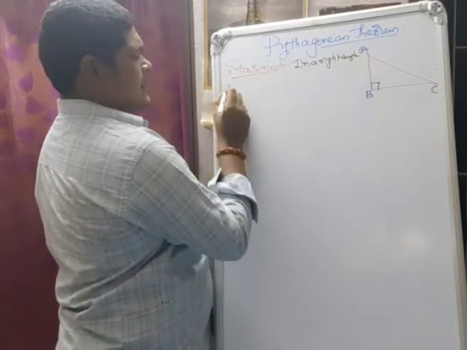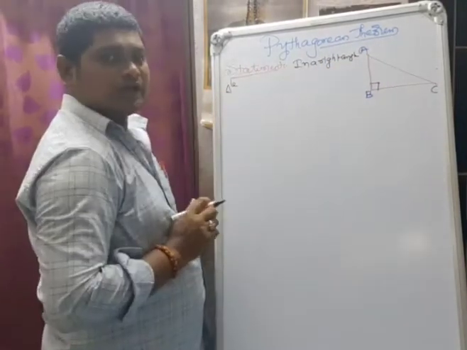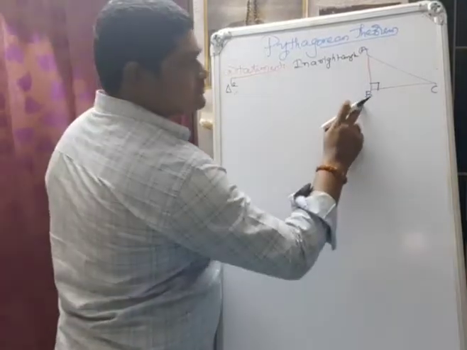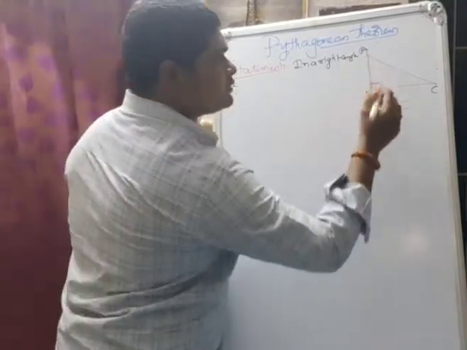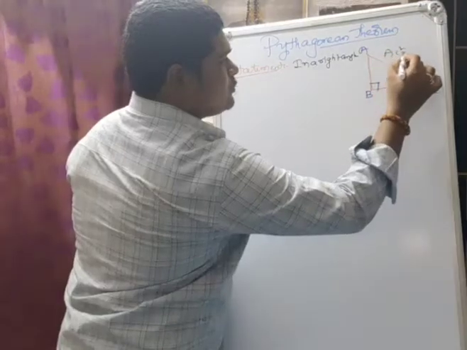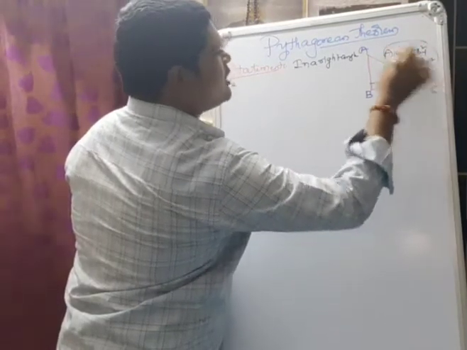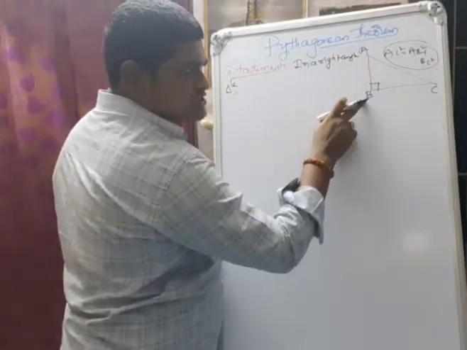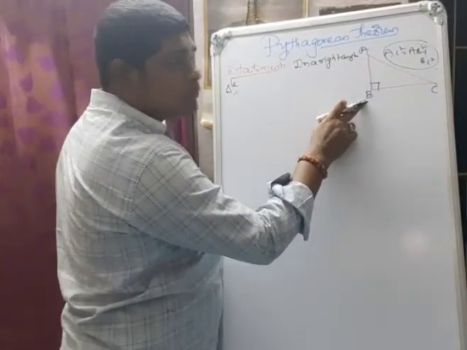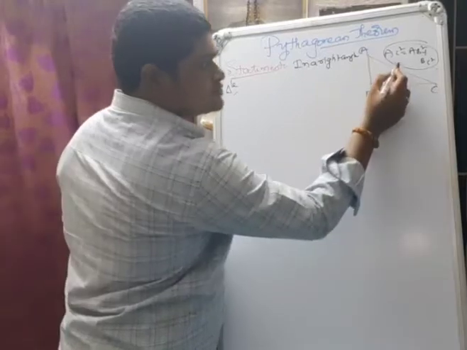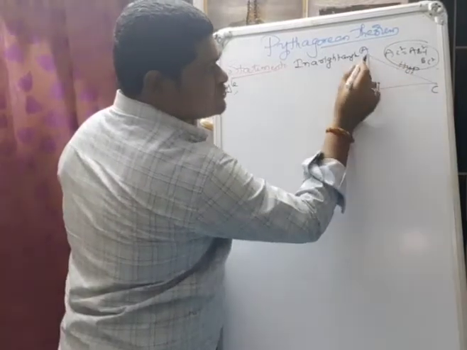Right angle triangle. Okay, next. Observe here. Already we have known about AC square is equal to AB square plus BC square. But what is meant by AC? This is B, the right angle. Opposite to the right angle, this is the hypotenuse. That means the hypotenuse is AC.